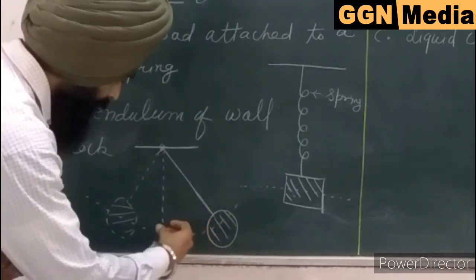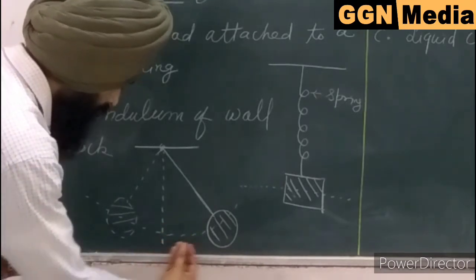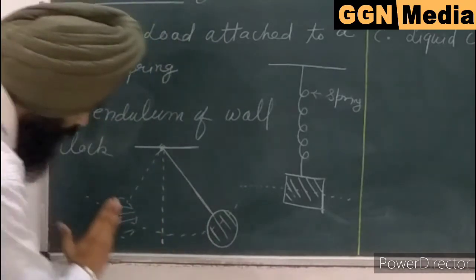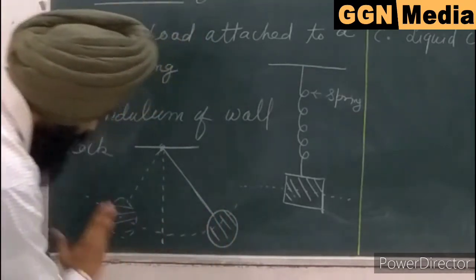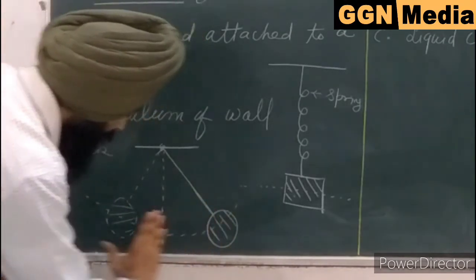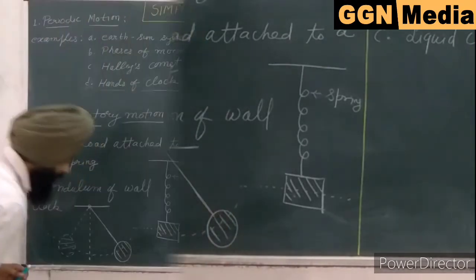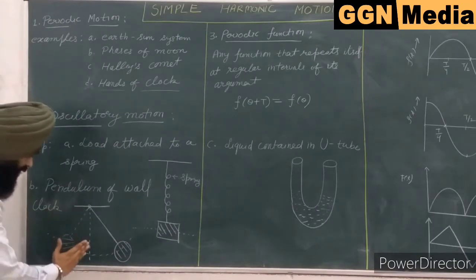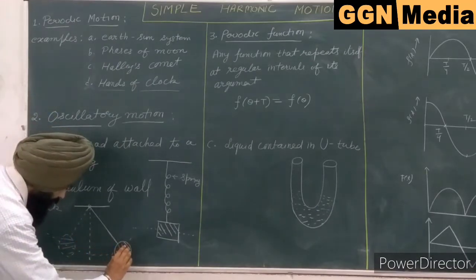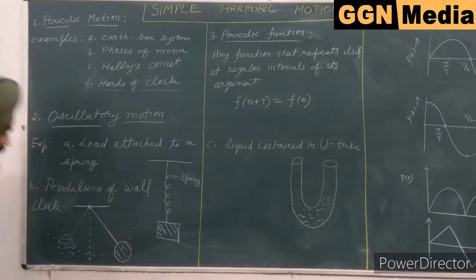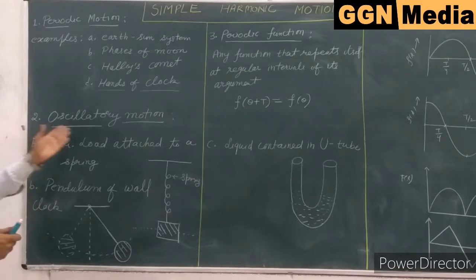If I release the pendulum from this position, it will oscillate around the mean position and repeat itself after a regular interval of time. So this motion is also oscillatory motion. This is the mean position, and if I release from here to here is the period of its repetition. This motion is kept in the category of oscillatory motion.